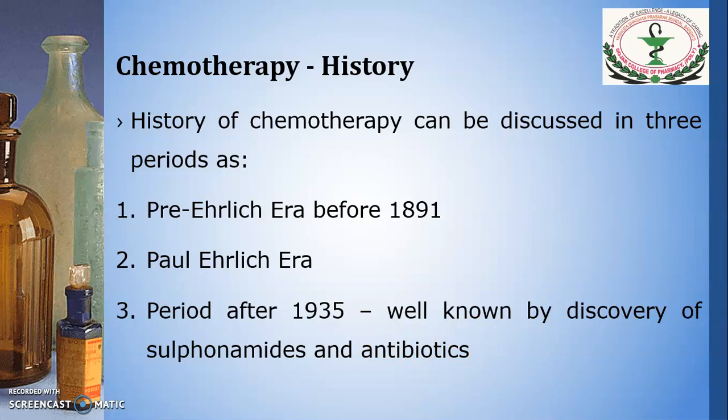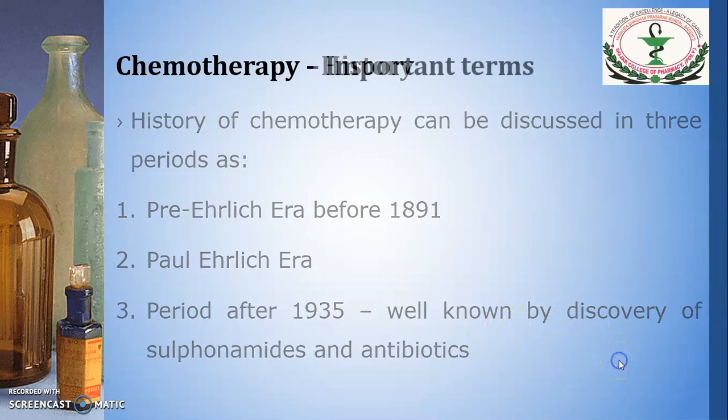Then Sir Waksman in 1944 isolated streptomycin from Streptomyces griseus. So this is the short history of chemotherapy.